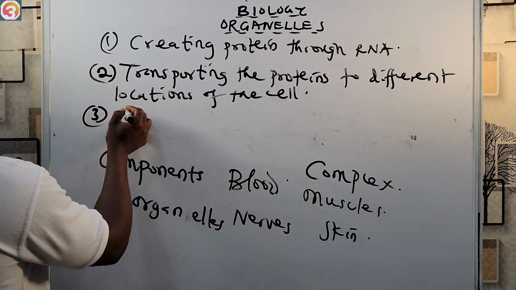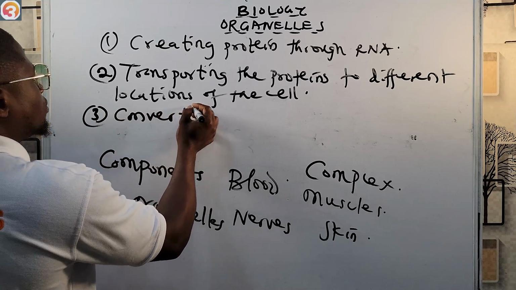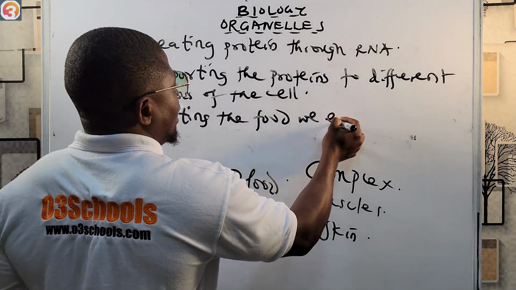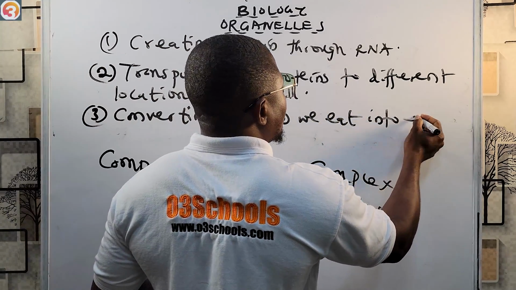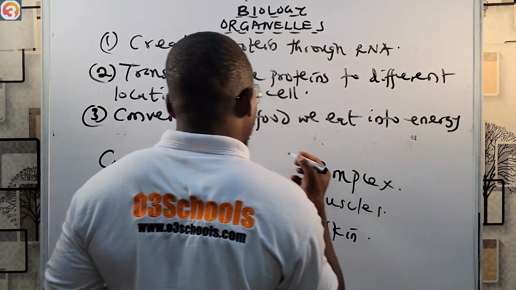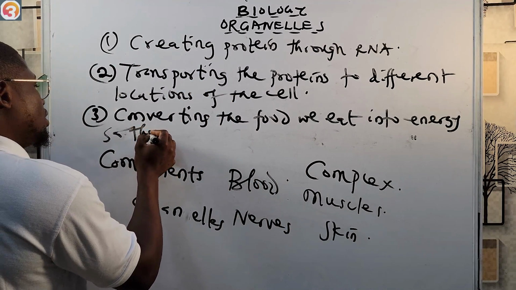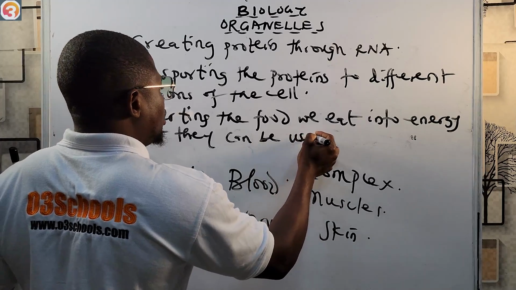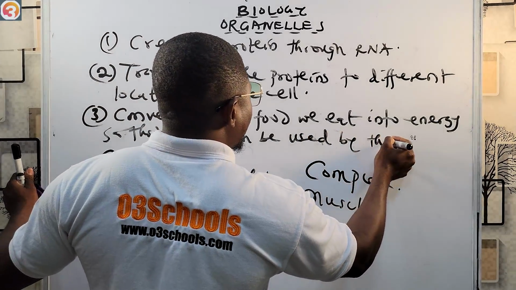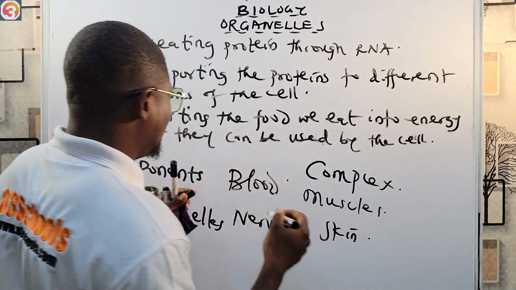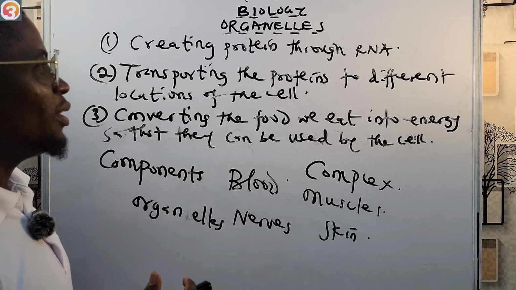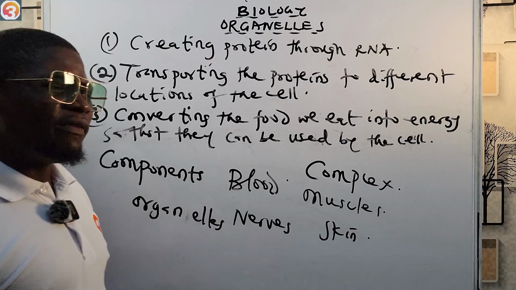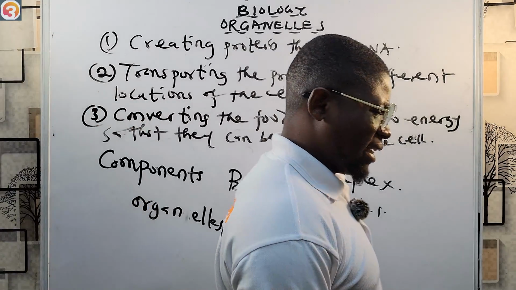Number 3, converting the food we eat into energy so that they can be used by the cell. Okay, so these are some of the specific functions that the organelles perform for the cell. So I'll go over that again and say that what I told you, that the human body